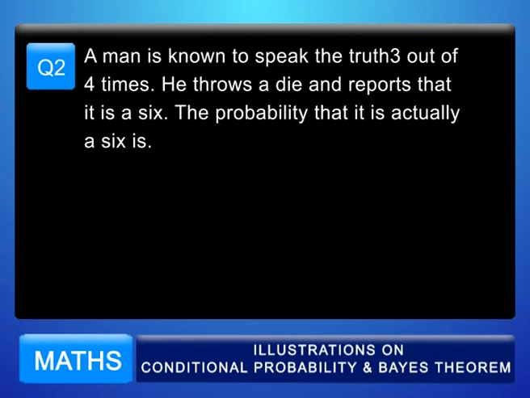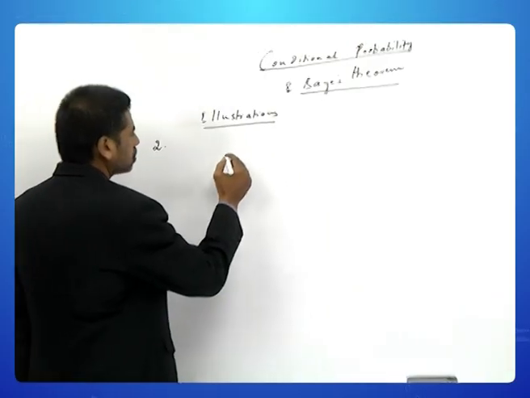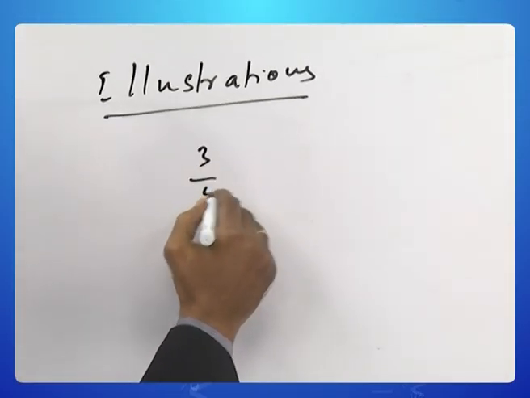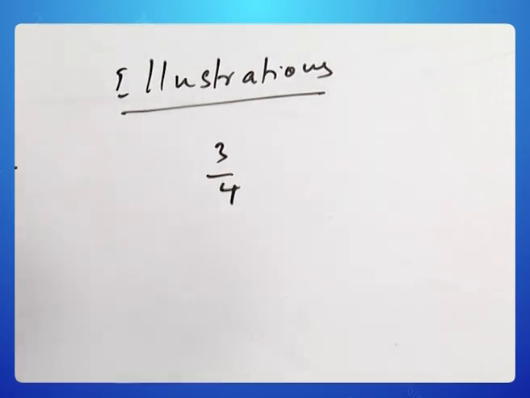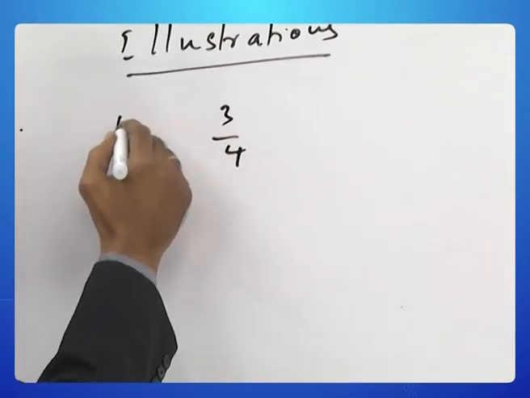Question number 2. A man is known to speak the truth 3 out of 4 times. He throws a die and reports that it is a 6. The probability that it is actually a 6 is. So, 3 out of 4 times he speaks truth. So, we can call this, let us say, E1.